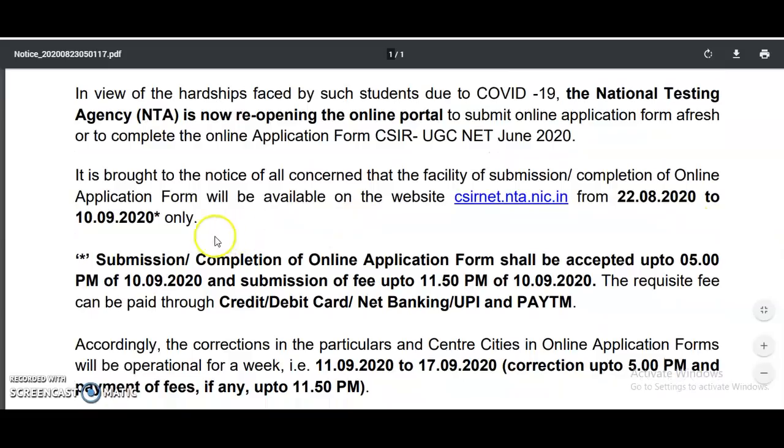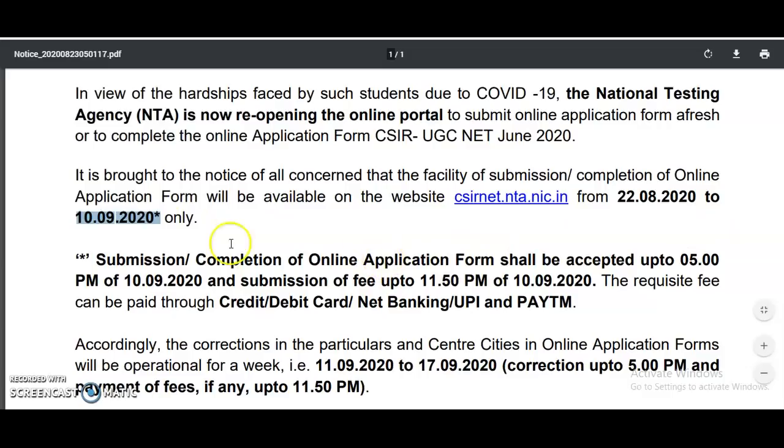It is brought to the notice of all concerned that the facility of submission or completion of the online application form will be available on the website csirnet.nta.nic.in from 22nd August 2020 to 10th September 2020 only.